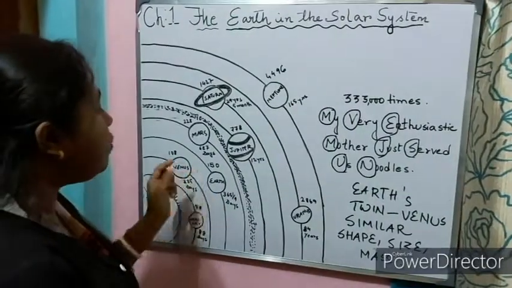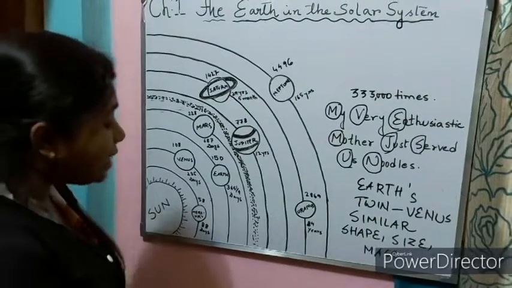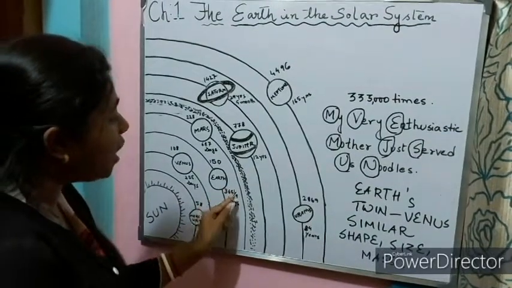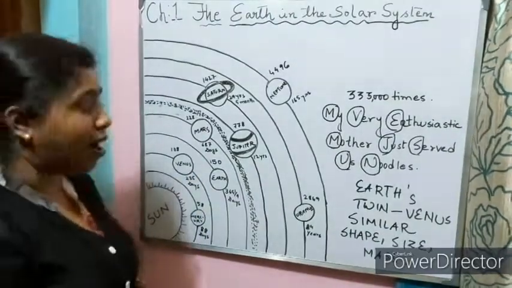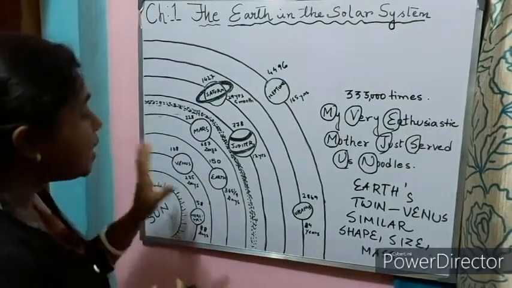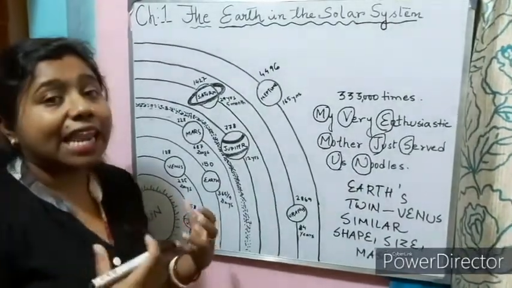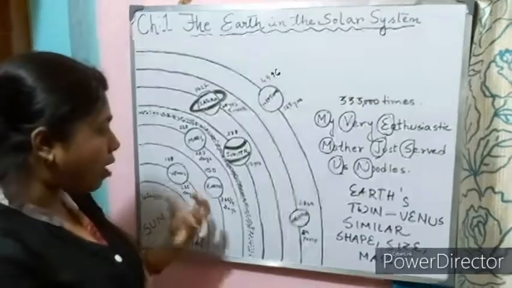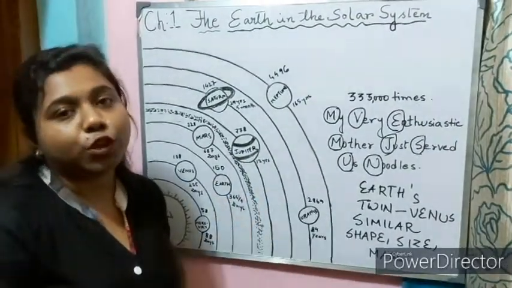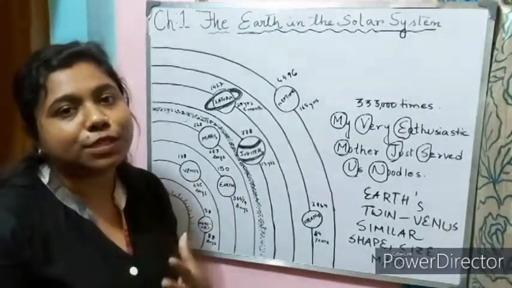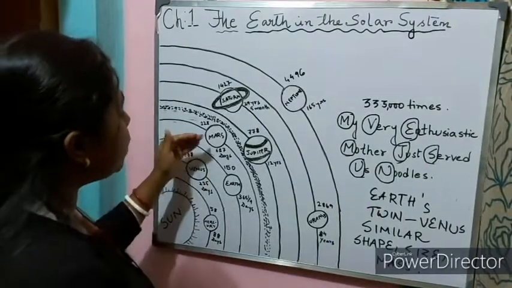Now Earth is only 150 million kilometers away from the sun. It takes 365 and 1/4 days to complete a revolution around the sun. Earth is the only planet where we can get the unique features where life can sustain. Earth appears blue from space because 2/3 of the Earth's surface is covered with water bodies.